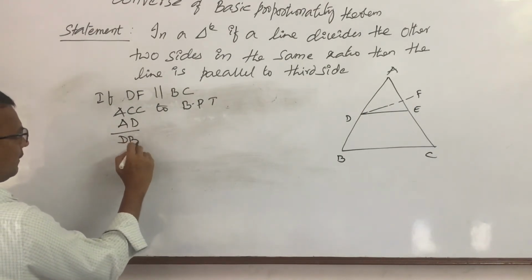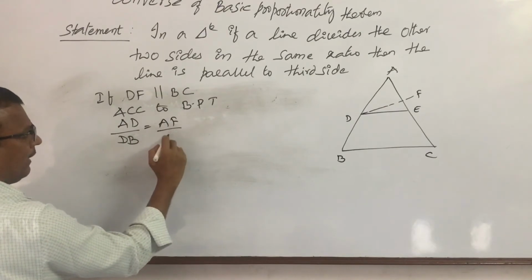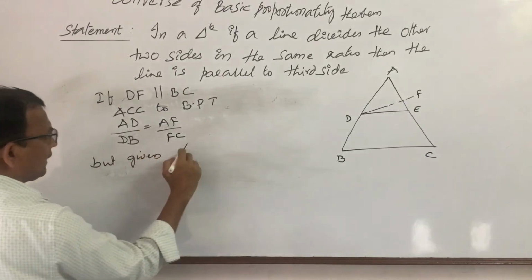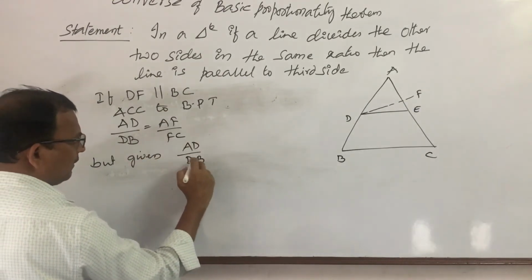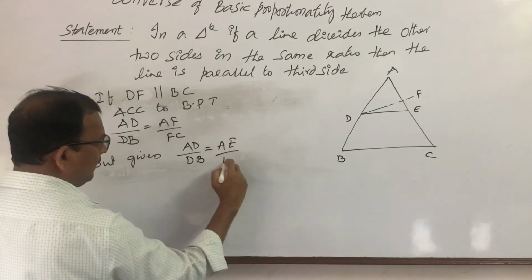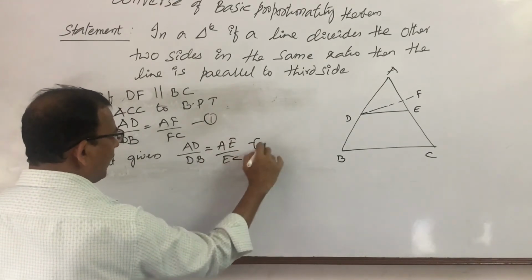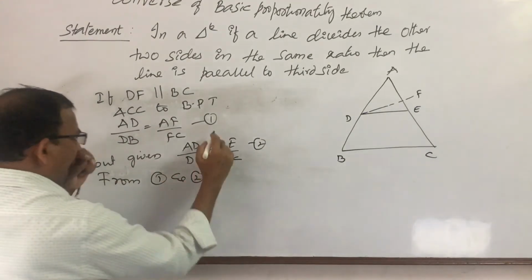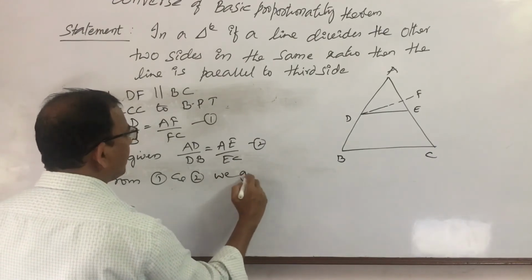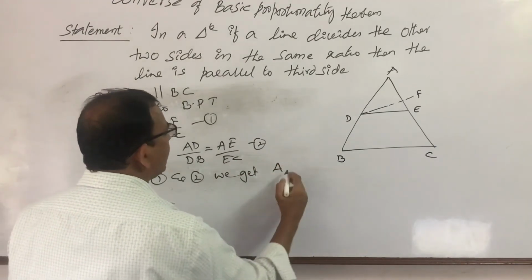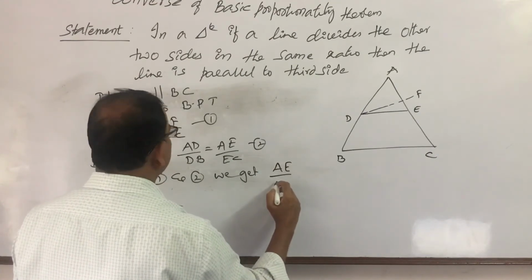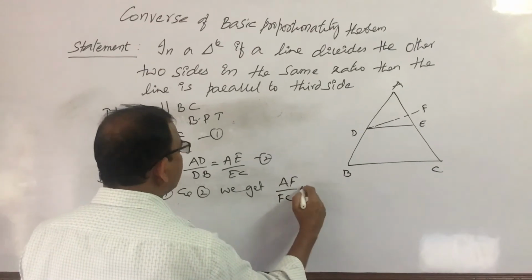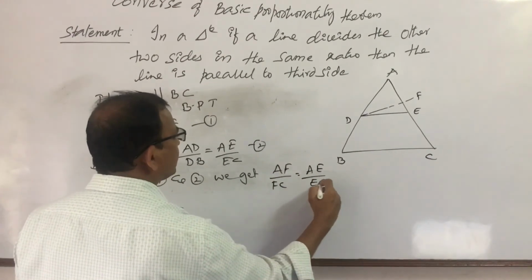AD by DB is equal to AF by FC. But given, AD by DB is equal to AE by EC. So from 1 and 2, we get AF by FC is equal to AE by EC.